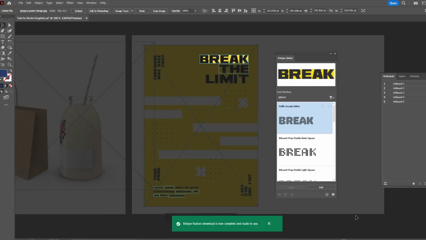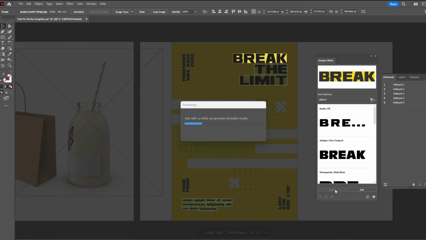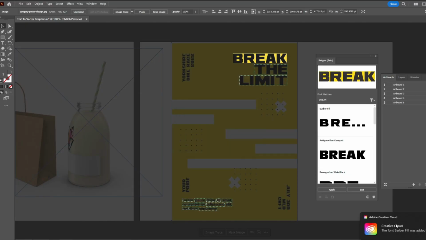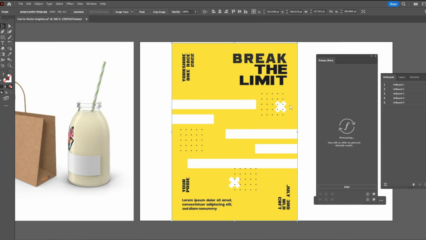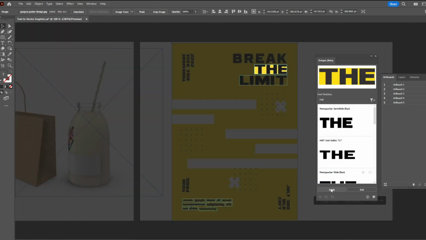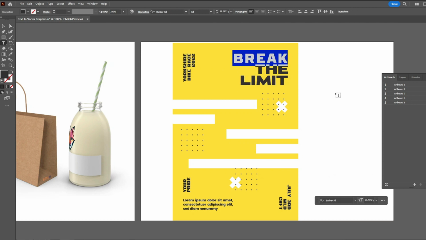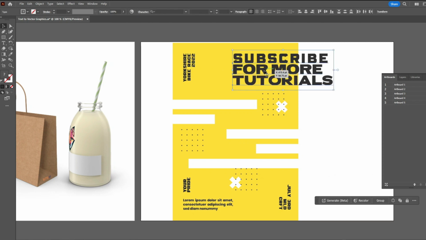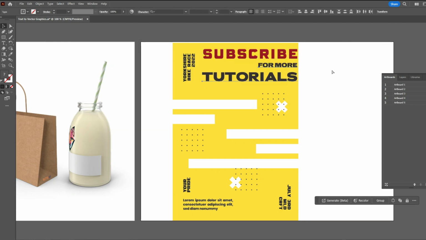So it will download the feature. Then you can start editing the texts. After it has been downloaded, you can select the text that you want to edit and click on apply. After it has been applied, you can retype the texts and change the fonts. Let's activate the second line the same way. Choose the text and click on apply. After you activate the third line as well, we can start retyping the text. So we have to say, all the new features in the 2024 update of Adobe Illustrator are full of surprises.